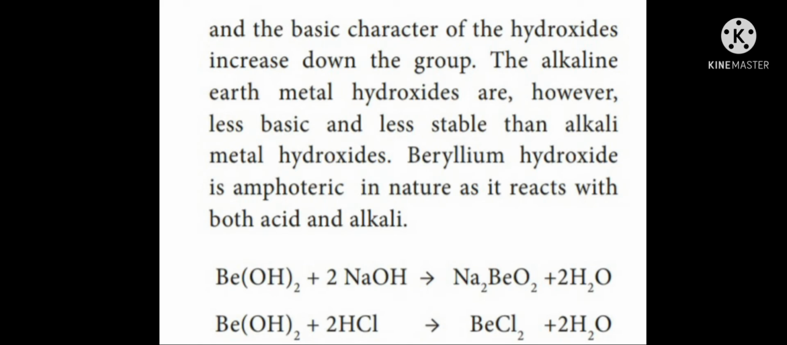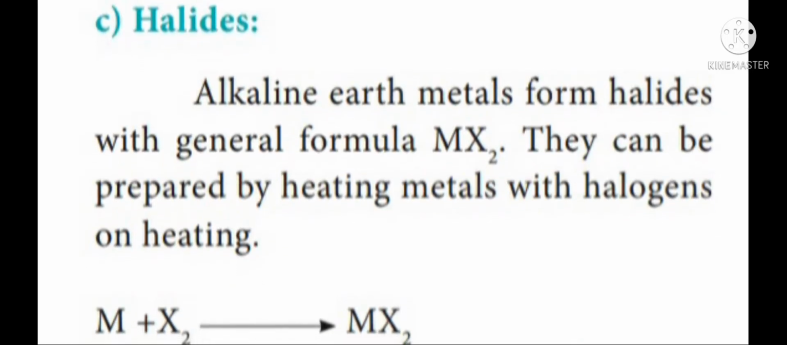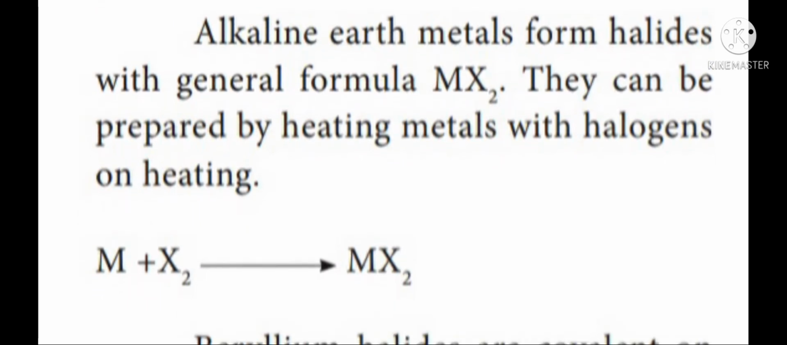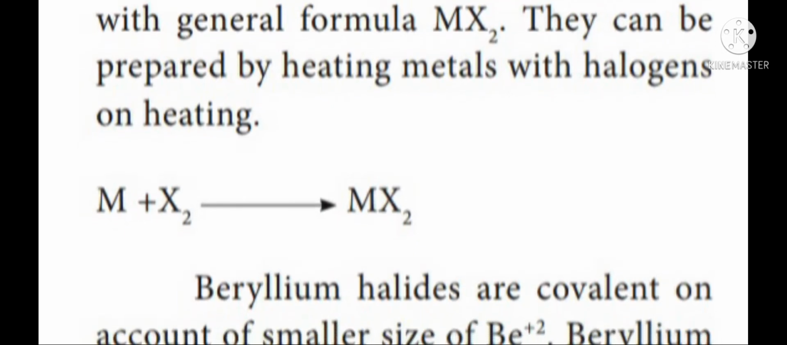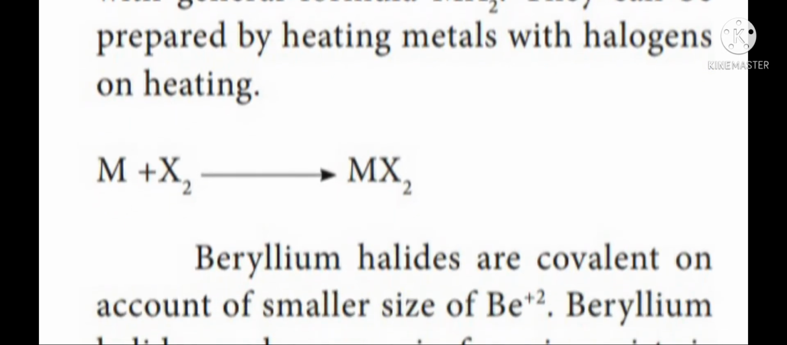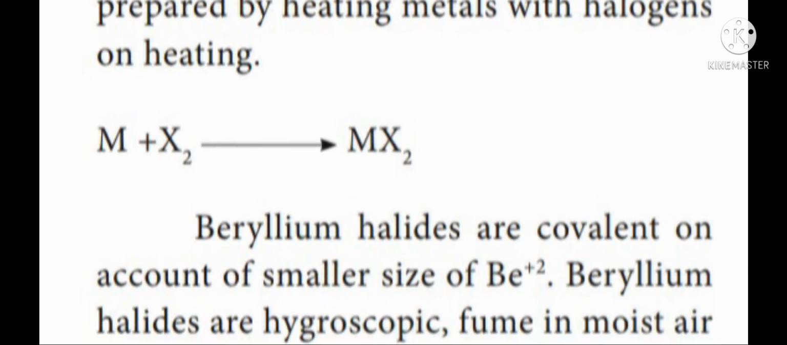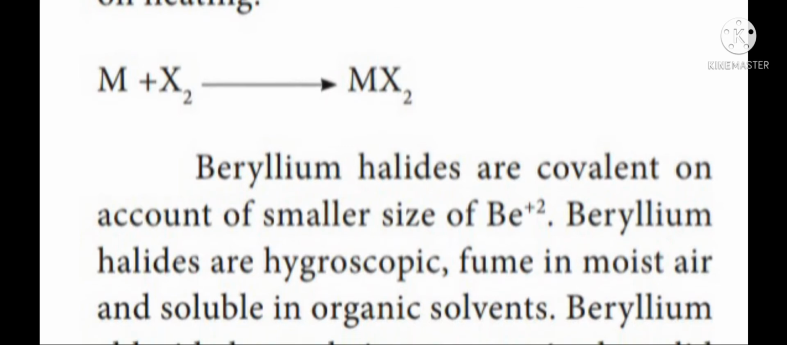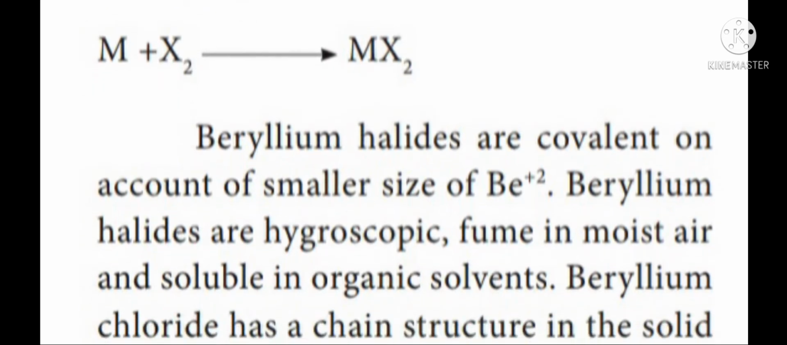It is given by Be(OH)2 + 2HCl, which gives BeCl2 + 2H2O. Next one, halides of alkaline earth metals. Alkaline earth metals form halides with the general formula MX2. They are prepared by heating metals with halogens. It is given by M + X2, which gives MX2.